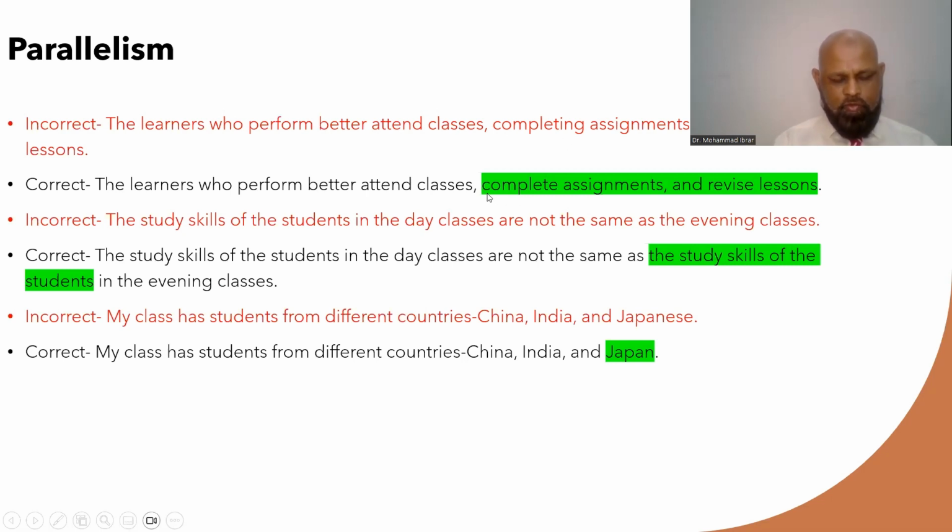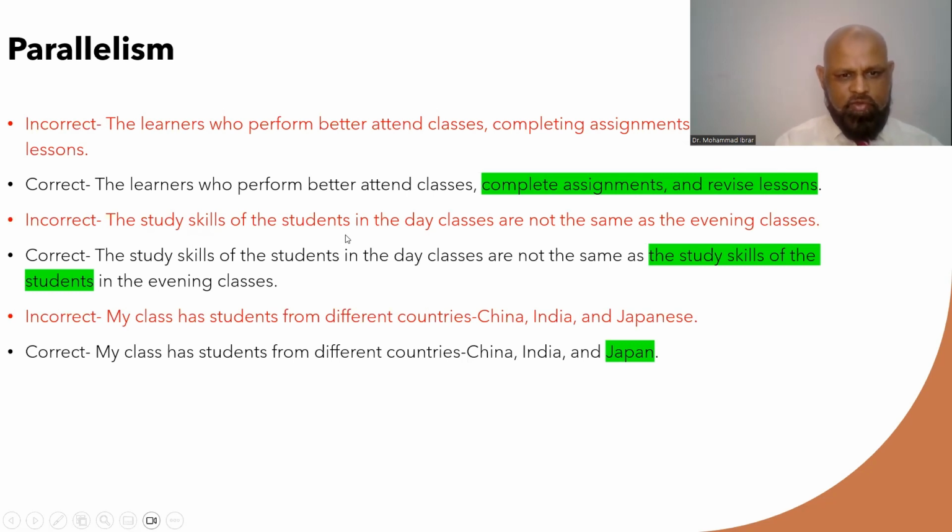So to fix this problem, we have to use the same form of verb, like attend classes, complete assignments, revise. Now you see, attend, infinitive, complete, again infinitive, revise, infinitive. Means no ing here. Attend, complete, revise.